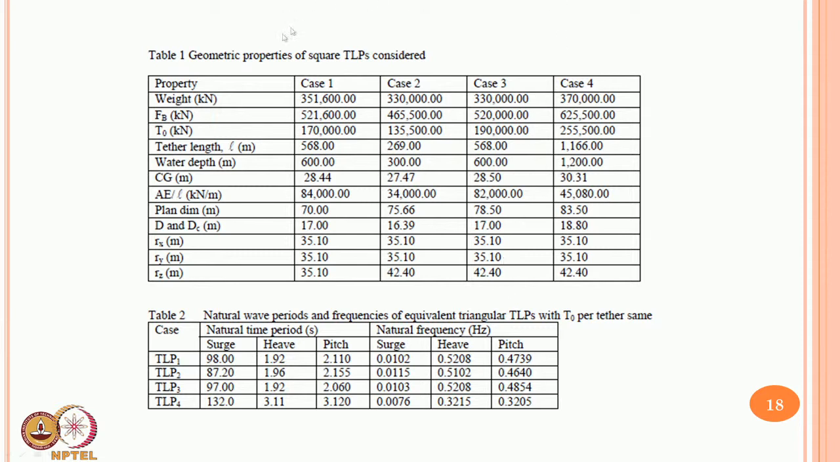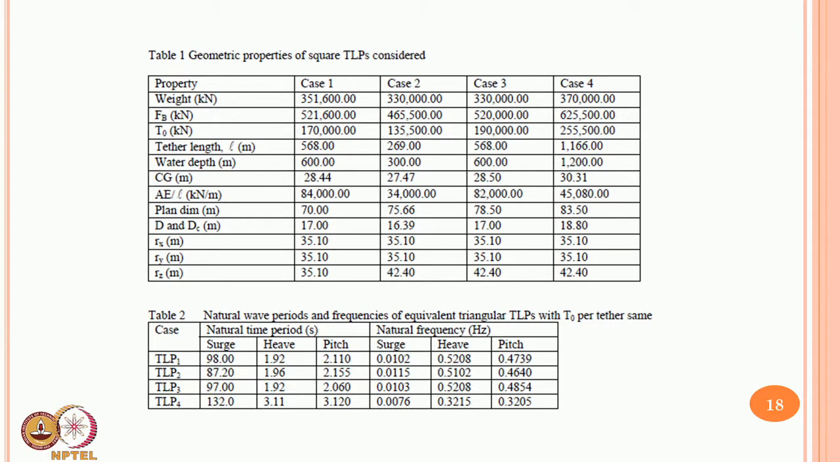Now interestingly, if you compare TLP 1 and TLP 3, though the water depth may be the same, the initial tension given to the system is different because of the weight. So what is the influence of T naught on a given system? That is also seen. And if you compare, let us say, case 1 or case 3 with case 4, you can see the water depth is practically double. Therefore, one can also see the influence of water depth on these kinds of responses.